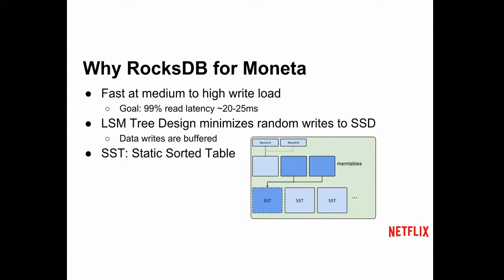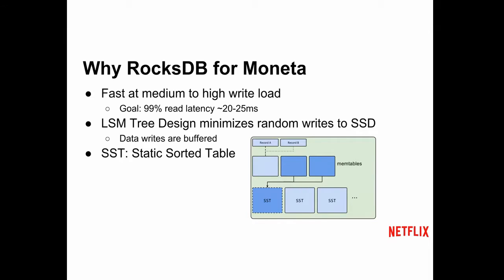So why RocksDB? It's pretty fast for us. Our read latency goal was 20 milliseconds. That's our default timeout, so we want to try and stay below that. And it's really good at writing lots of data fast. Again, we have batch pre-computes writing a whole ton of data into our caches every night. We want to have the ability to write pretty fast.